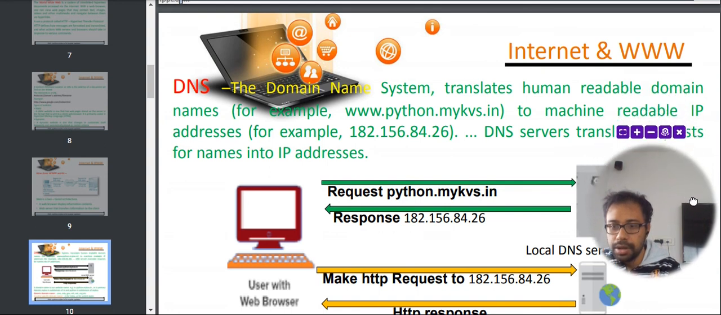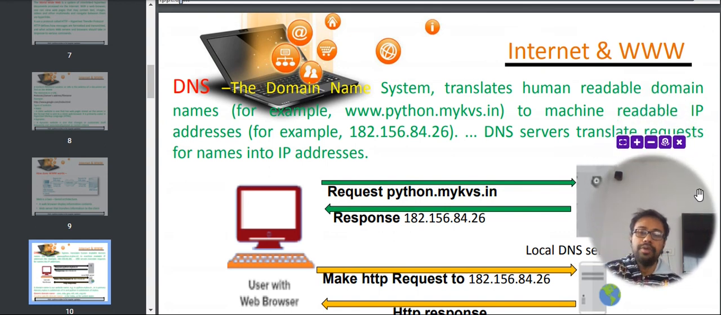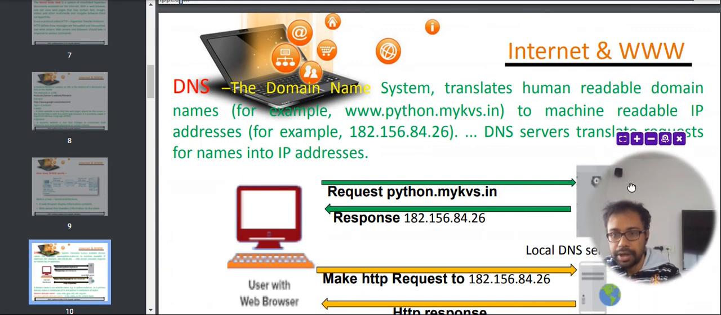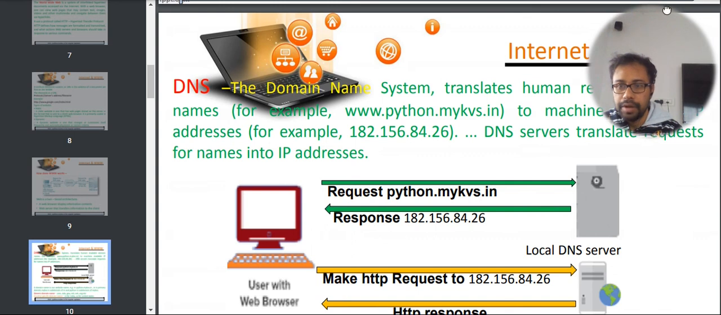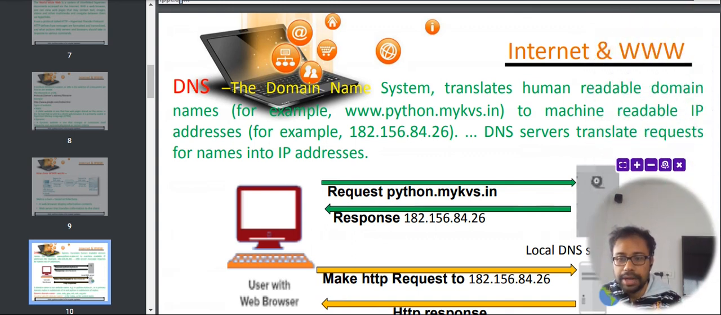Good morning, students. Today I am starting my class from the topic of Internet and World Wide Web. In this topic, we are going to have a look at the subtopic that is domain name server. So, we'll start our class from this topic, that is what is domain name server. So, let us understand. What is the meaning of a domain name server?